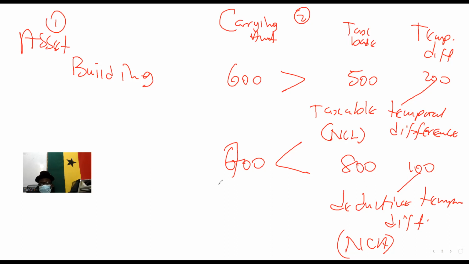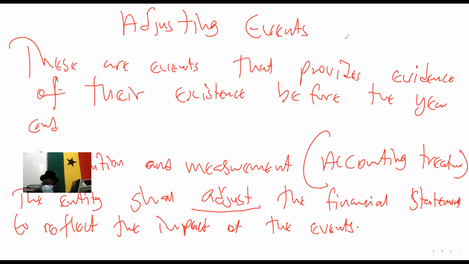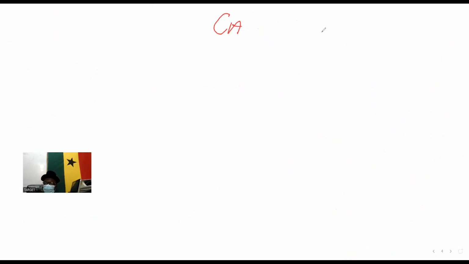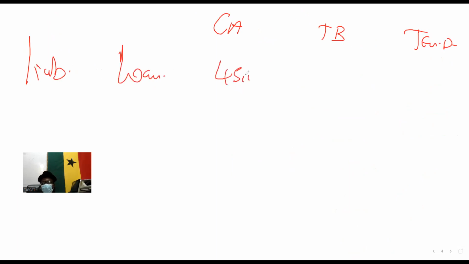So at the end of the day, check which one is higher, and whether it is an asset or a liability. The reverse is true for liability. So who can do the liability for me? Let's say current amount, tax base, temporal difference, and it's a liability. Give me an example, a loan. The carrying amount of the loan is $45,000, but the tax base is just $40,000. There's a temporal difference of 5,000.